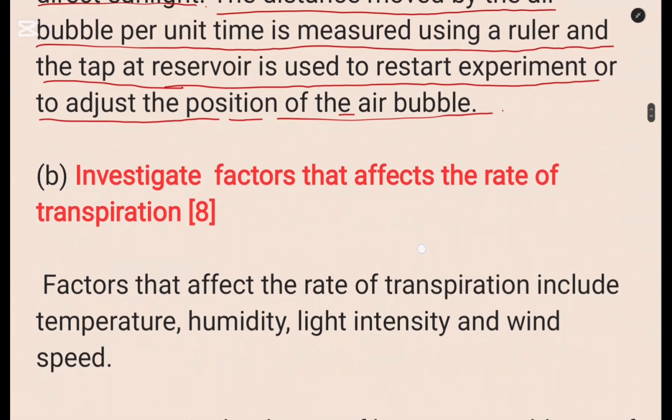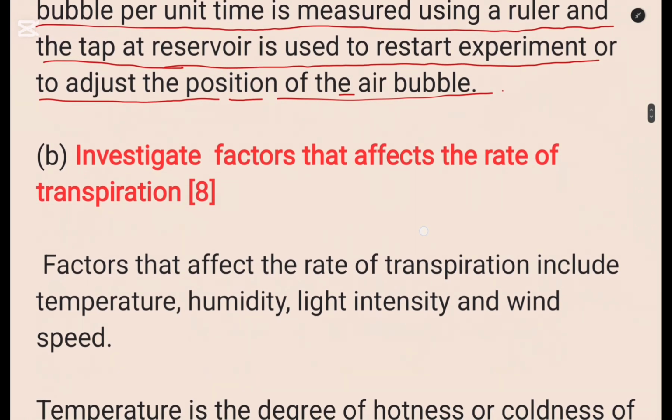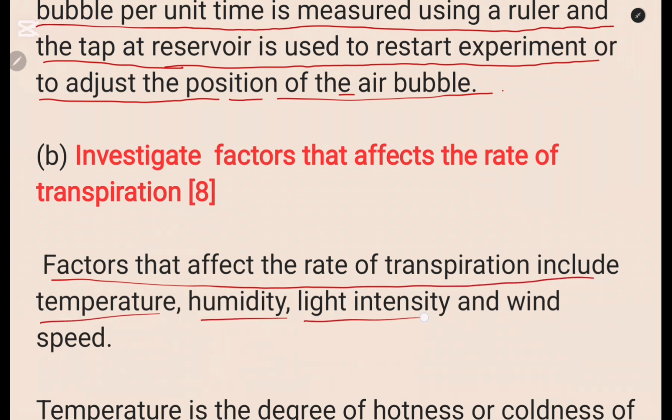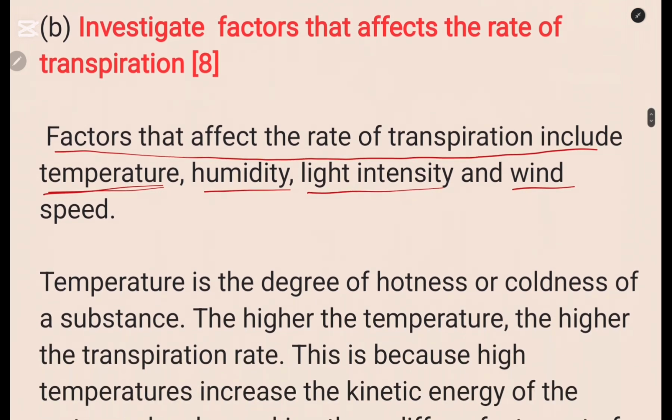Then B of question 2 was: investigate the factors that affect the rate of transpiration. So you write: factors that affect the rate of transpiration include humidity, light intensity, wind speed, and temperature. So you have about 4 factors there. Then you start explaining them one by one, each in one paragraph.